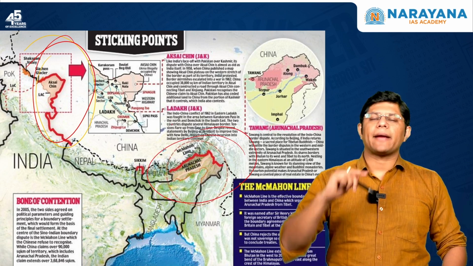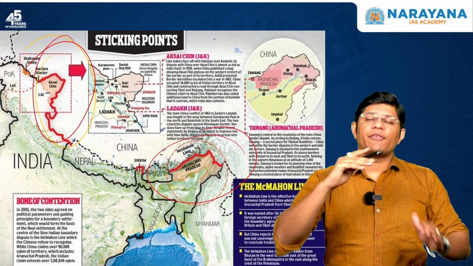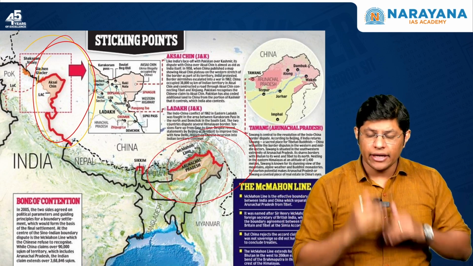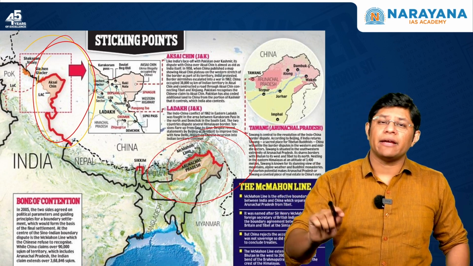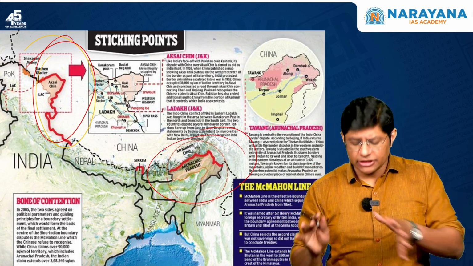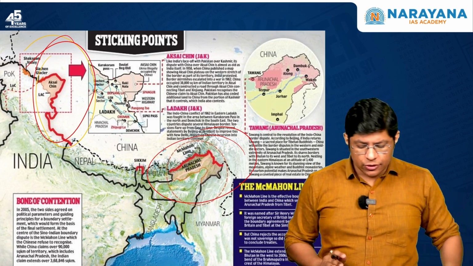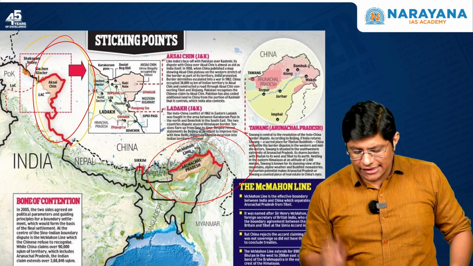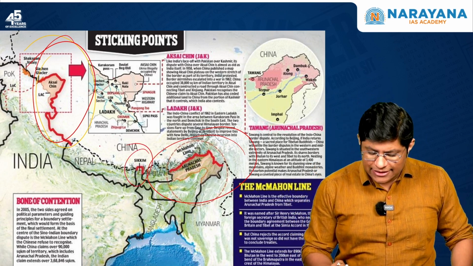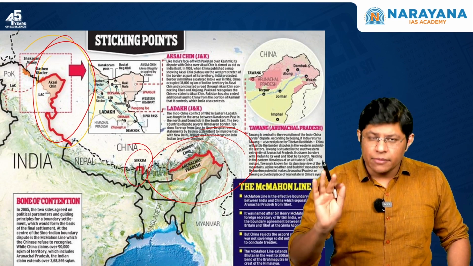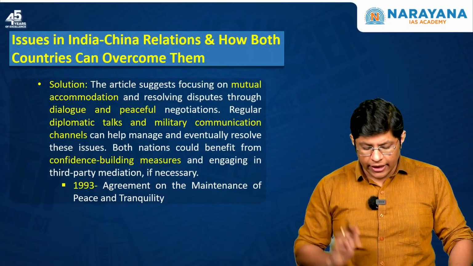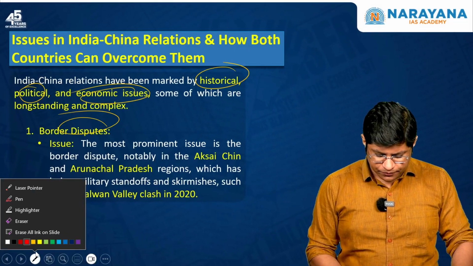This is the McMahon line. Now, McMahon line is a line that divides India and China, right? Now, China does not recognize this McMahon line. China claims Arunachal Pradesh, right? So, this is the western sector and this is the eastern sector and this is the central sector around Sikkim. So, these are the border disputes between India and China.